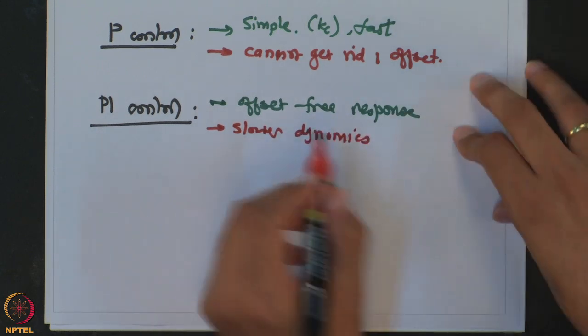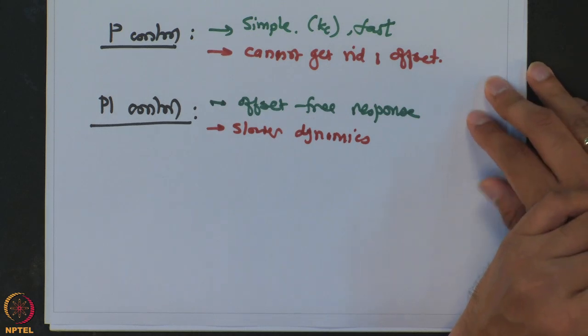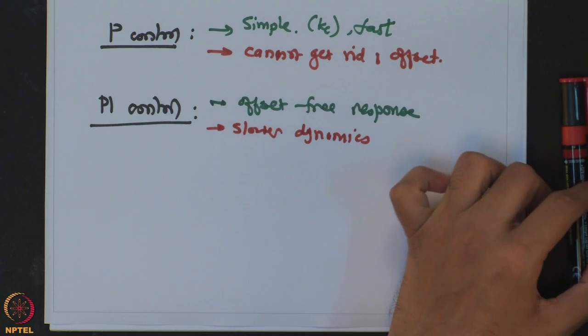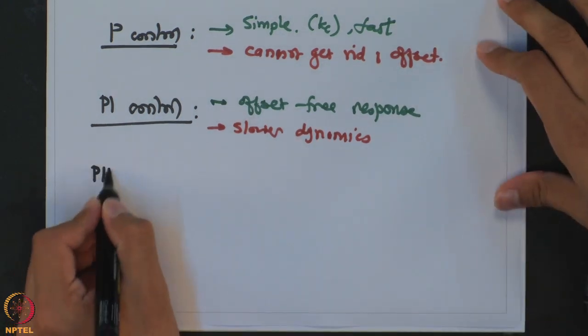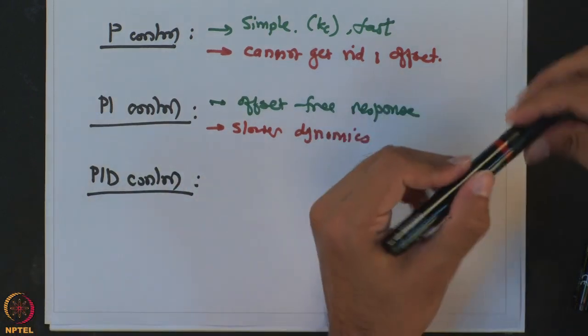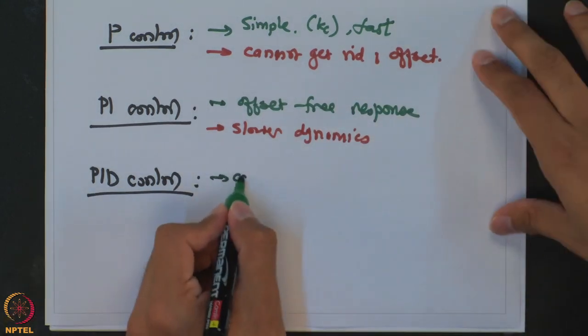We have seen that a PI controller increases the order of the system, so the response of the system becomes slower or sluggish. And then lastly, we have looked at the full blown PID controller, proportional integral derivative control. The advantage is it can improve speed of response.